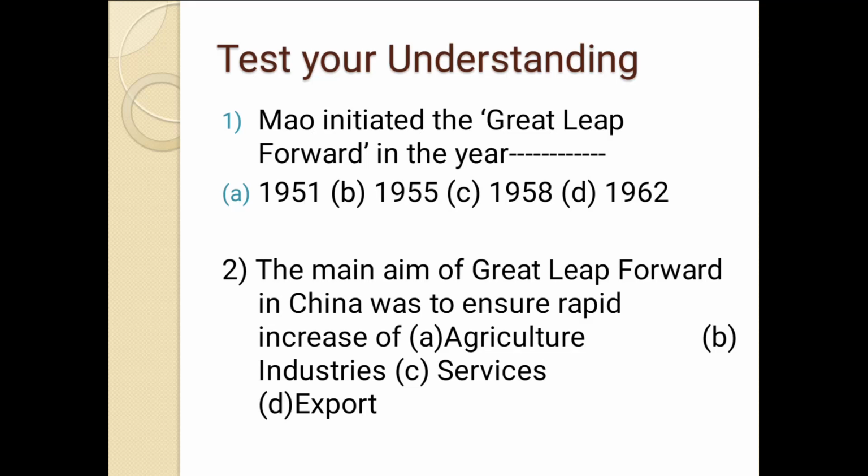Now, you have to test your understanding. The first part, Mao initiated the Great Leap Forward campaign in which year? 51, 55, 58 or 62? The right option is 58. Second question, the main aim of the Great Leap Forward in China was to ensure rapid increase of agriculture, industries, services or export. So dear student, we had already studied that the main aim of the GLF campaign was to ensure rapid increase of industries.